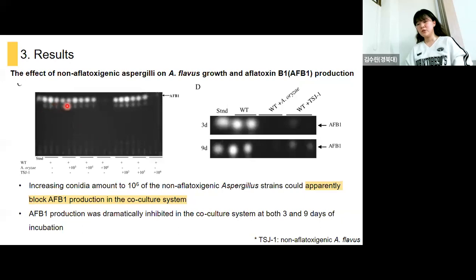And you can see the increasing conidia amount apparently blocked the aflatoxin B1 production in the co-culture system. Also, at both 3 and 9 days of incubation, we can see that the co-culture system, especially this oryzae co-culture system, totally inhibited the production of aflatoxin B1.